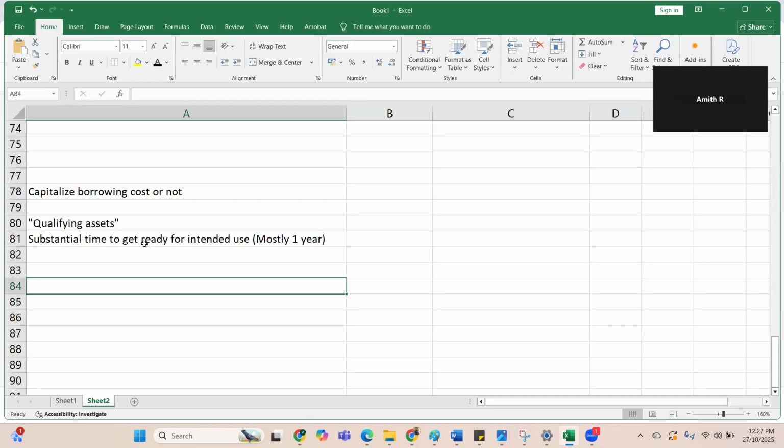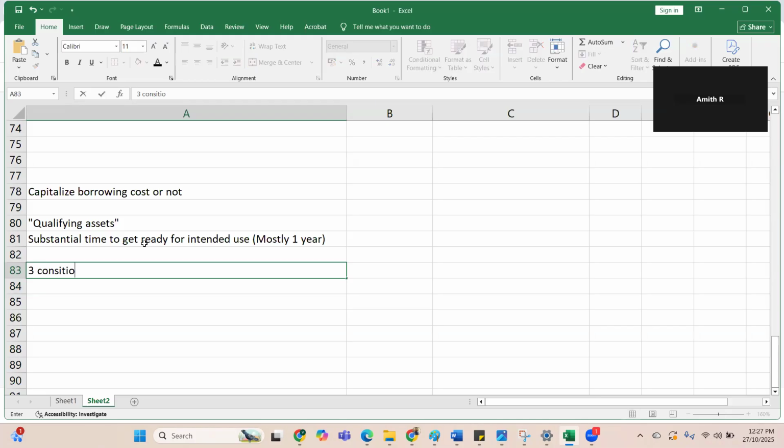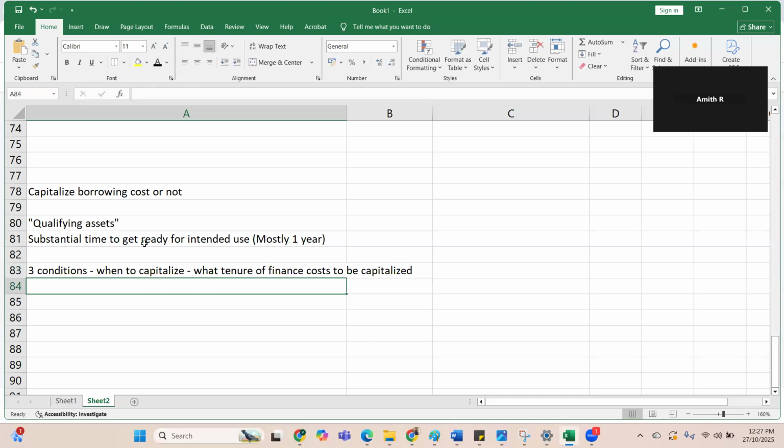Now, at what time period should I capitalize borrowing cost? There are three conditions given as to when to capitalize, or what tenure of the interest cost is to be capitalized. So what the standard says is there should be three conditions.